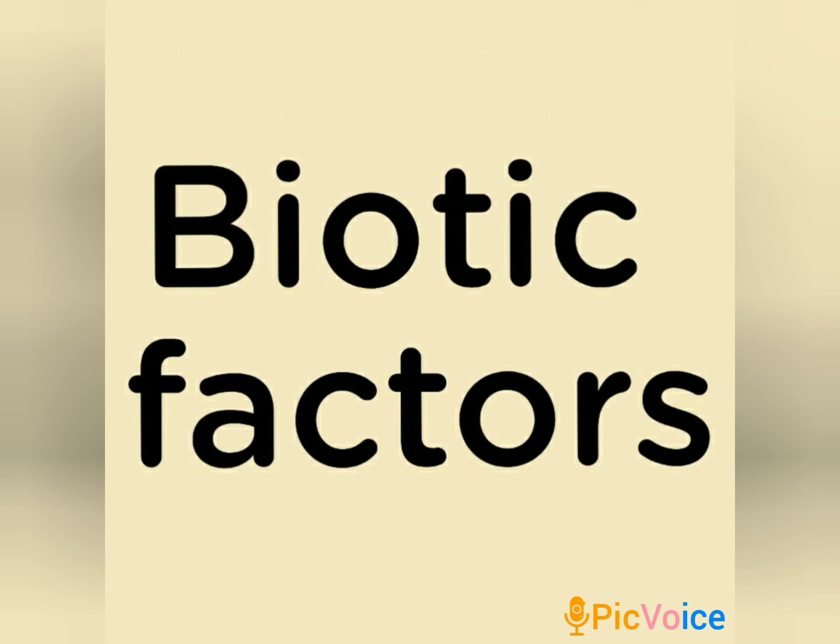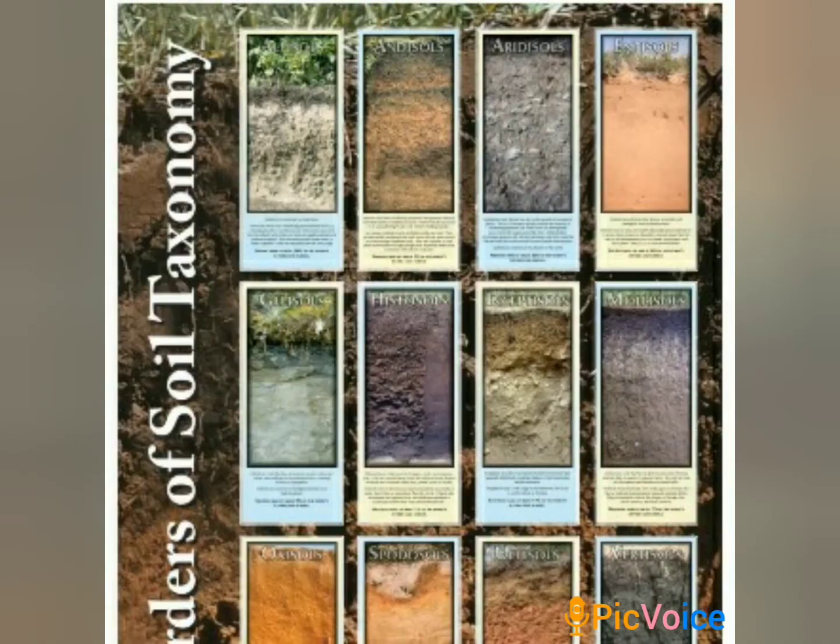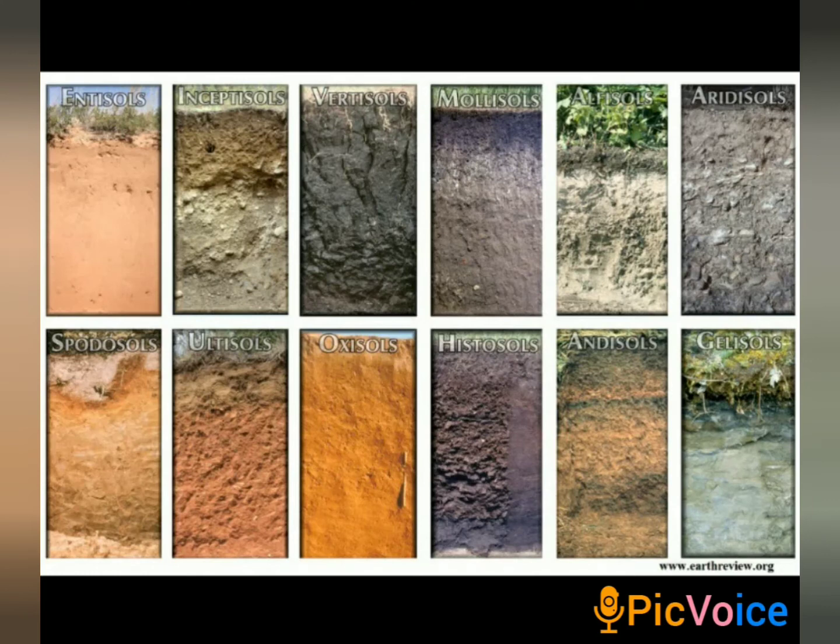Soil patterns or soil types. The first type of soil is entisols. These are soils with little or no morphological horizon development. It mainly includes beaches, sand dunes and floodplains. The second type of soil is inceptisols. These are weakly developed soils. These are cosmopolitan in nature. It means these are found everywhere.